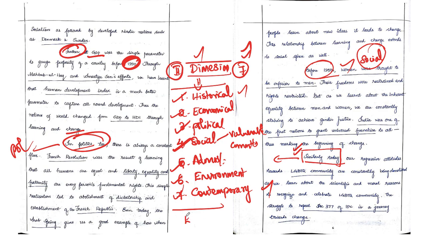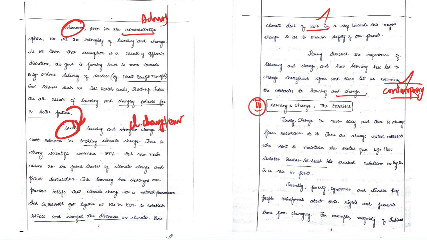Additionally, we can also bring in ethical, psychological, technological, or other kinds of perspectives, whichever you feel will add value to our topic. If you can justify that perspective, it is always advisable to bring those additional perspectives or dimensions into our answer.